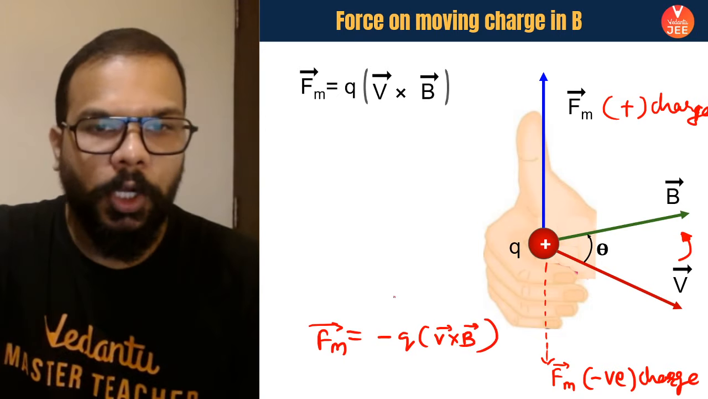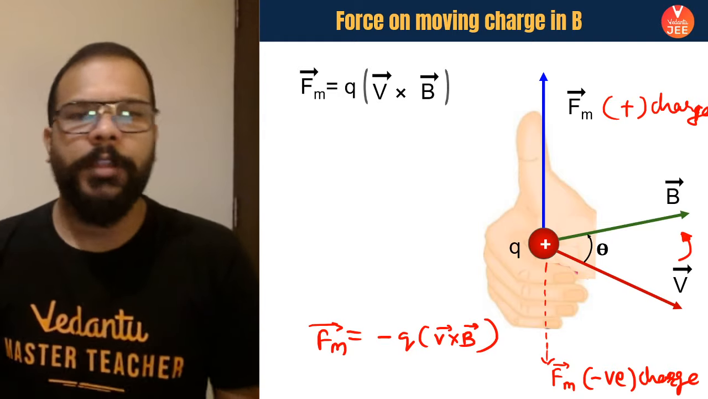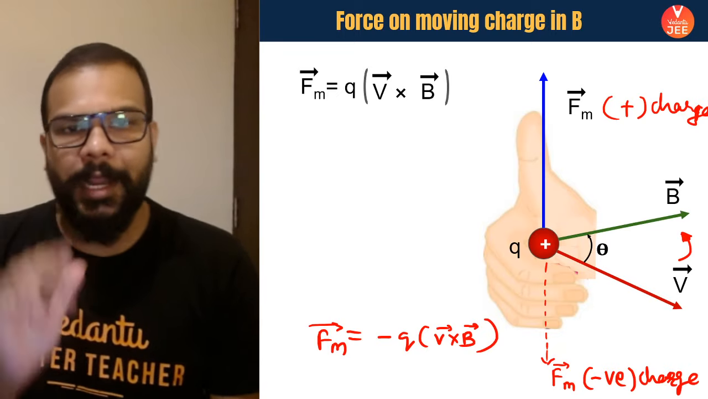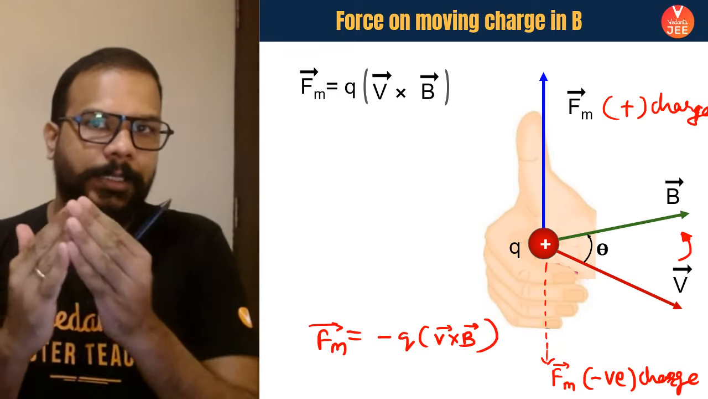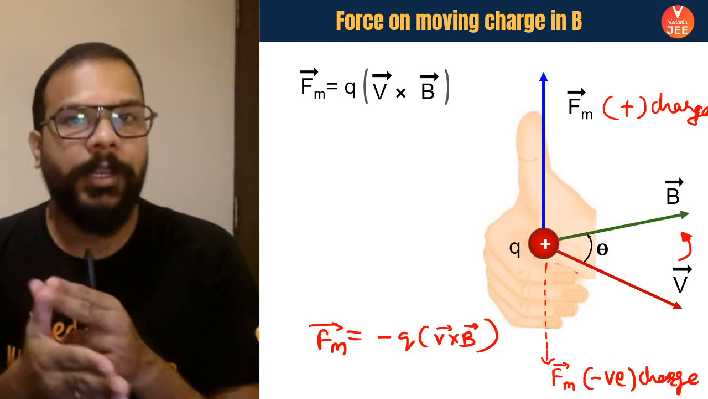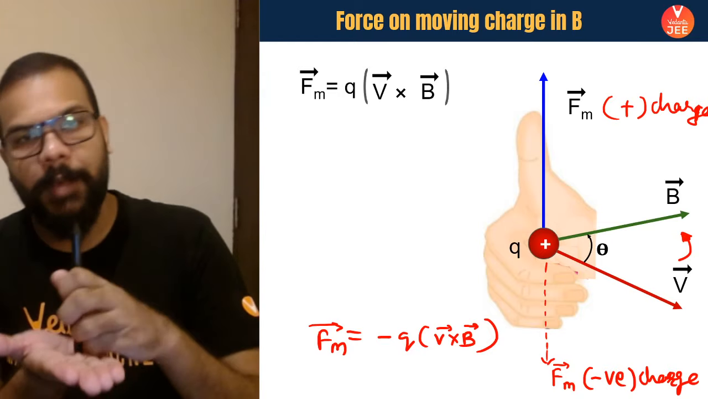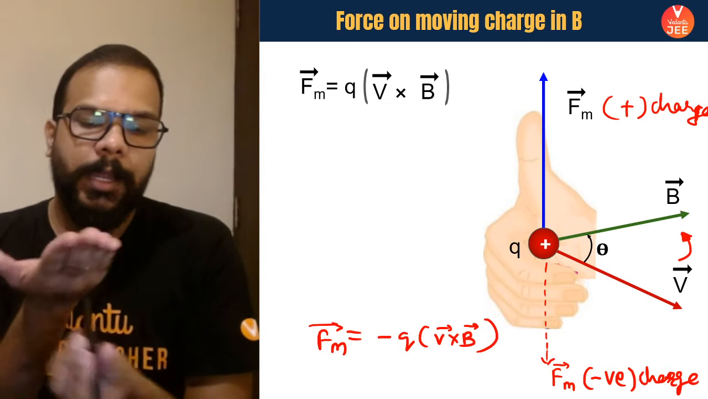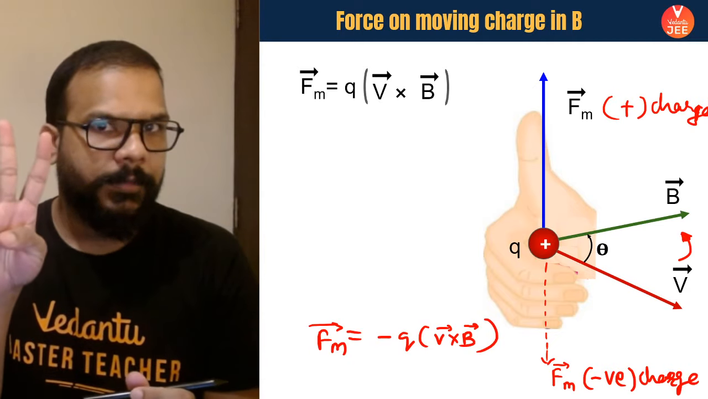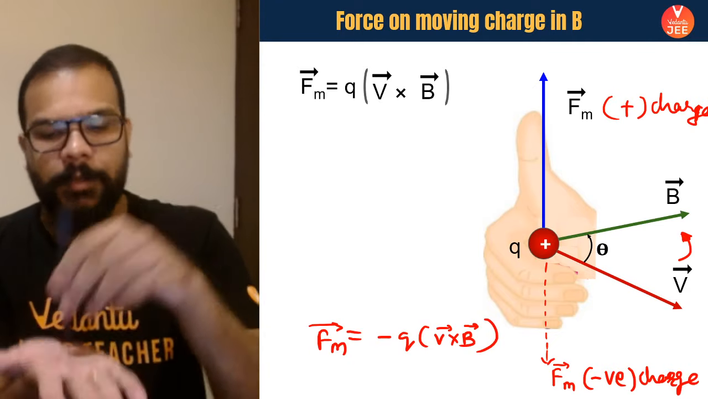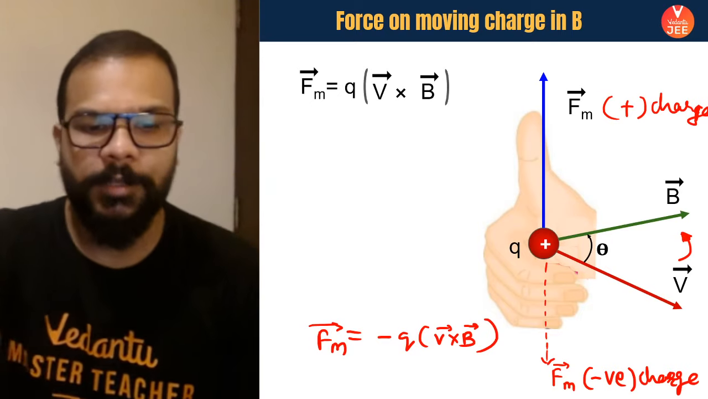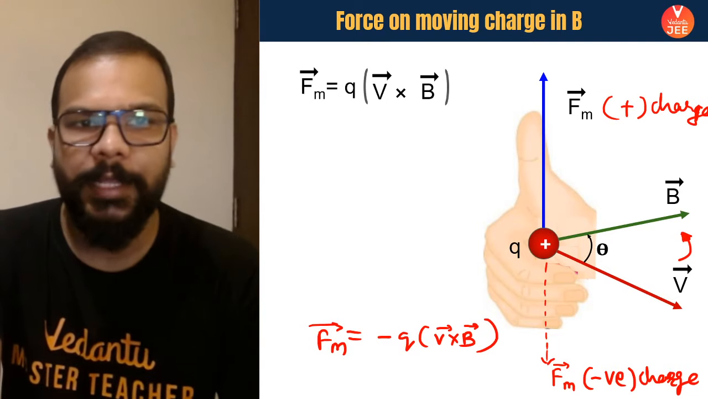Also, if you want, you can use one more rule which we call the right hand palm rule. For the right hand palm rule, we use our fingers as the direction of magnetic field, the thumb gives the direction of velocity, the face of the palm gives the direction of force, and the back of the palm gives the direction of force on a negative charged particle. So fingers are magnetic field, thumb is velocity, face of the palm is force on positive charge, back of the palm is force on negative charge. Don't worry, we'll see that with examples as well.